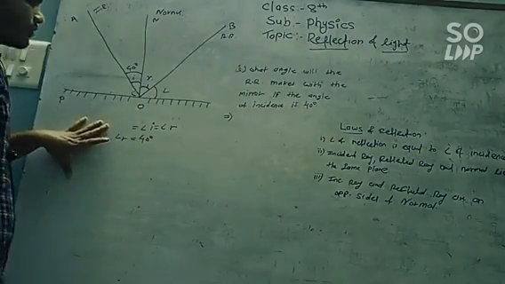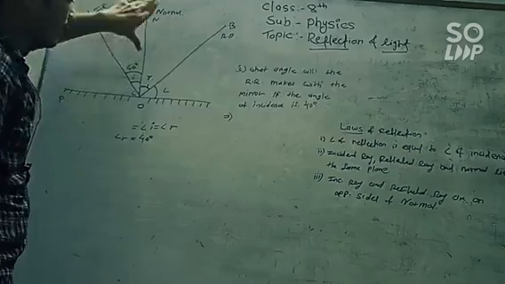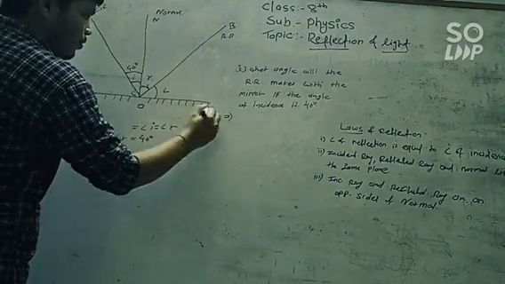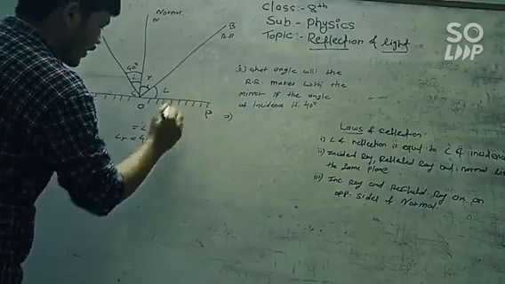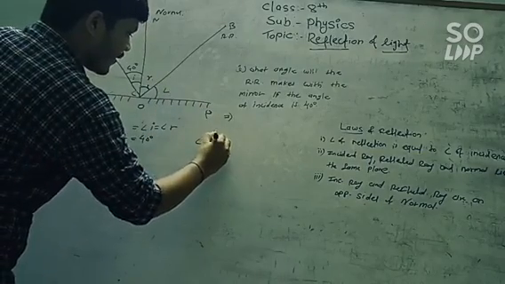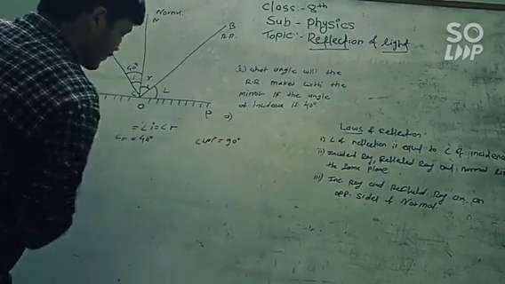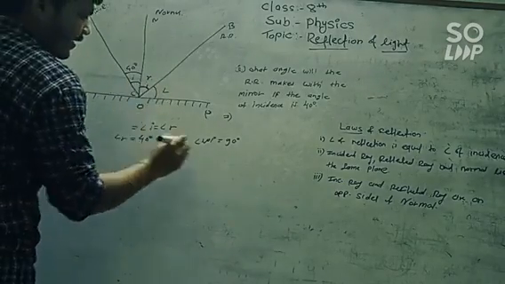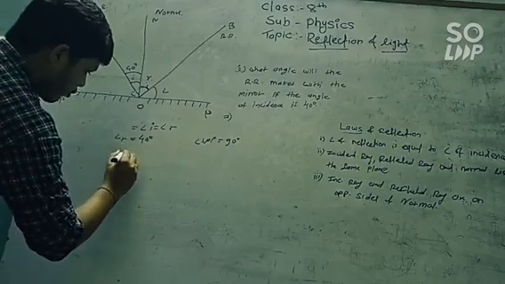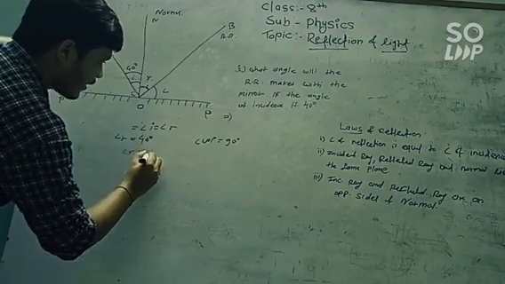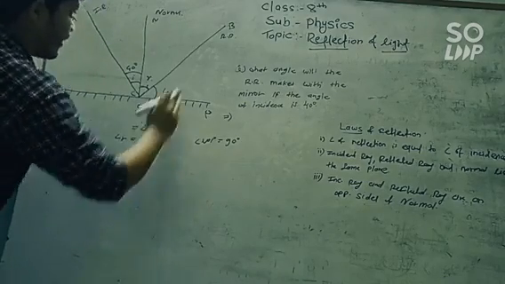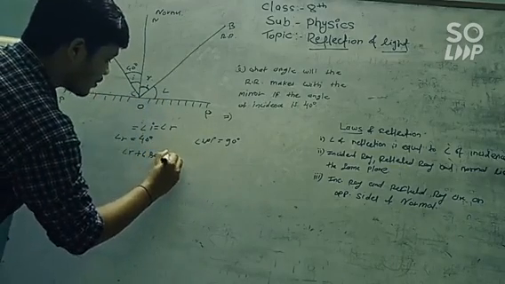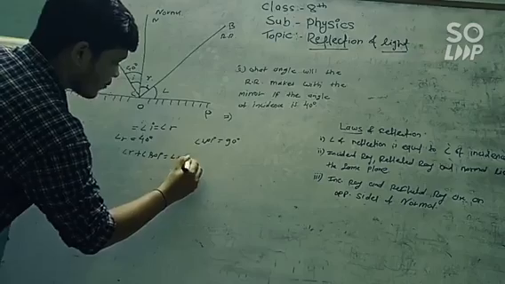As we saw in the previous problem, the angle made by the normal with the surface is 90 degrees, that is, the total angle NOP is 90 degrees. So angle of reflection plus angle BOP, which we have been asked in the question, is equal to angle NOP.